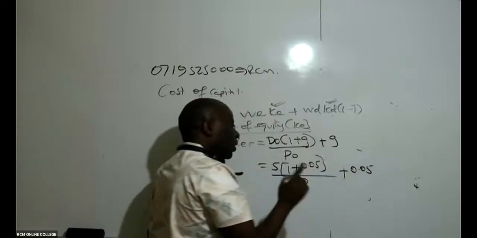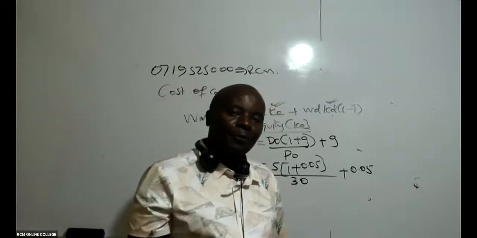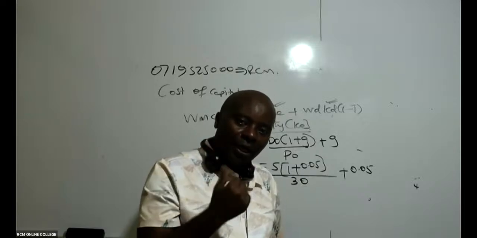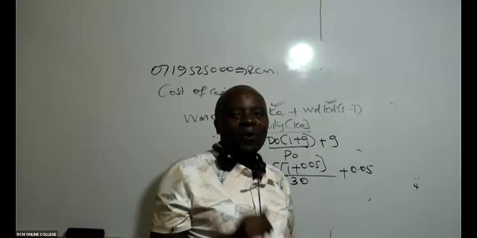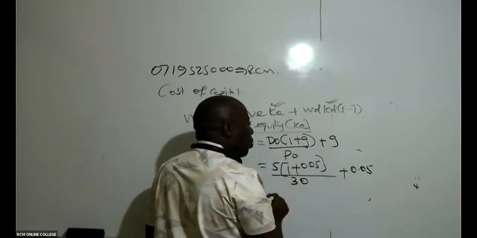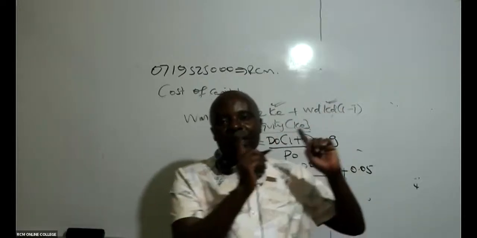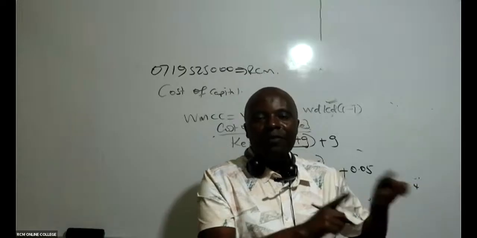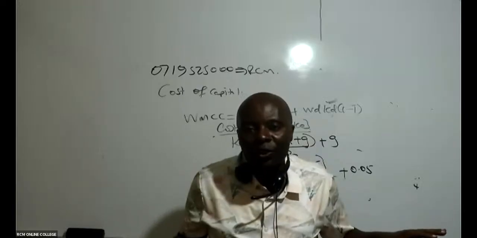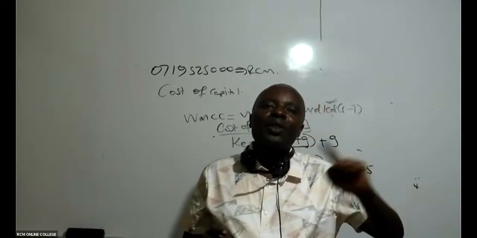I want to make this very clear for everybody. Whenever it comes to retained earnings, what is retained in the organization, we don't subtract flotation cost. Somebody may say to subtract flotation cost, but no. Retained earnings is already money in our bank accounts. We only get this money from our bank accounts, 18 million, and invest in our new project. We don't sweat to raise money out of retained earnings. We only incur flotation cost when we want to sell our company's shares.